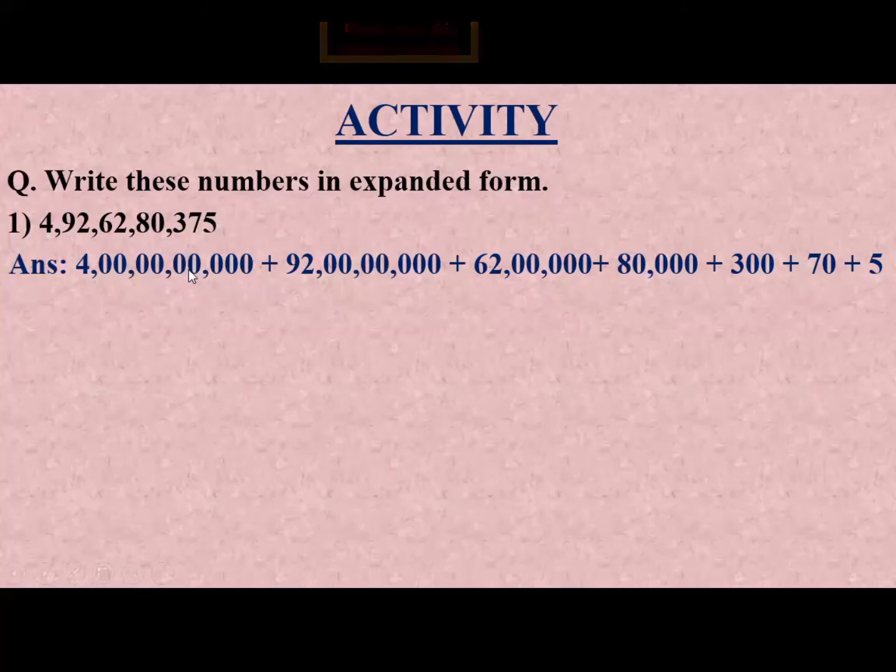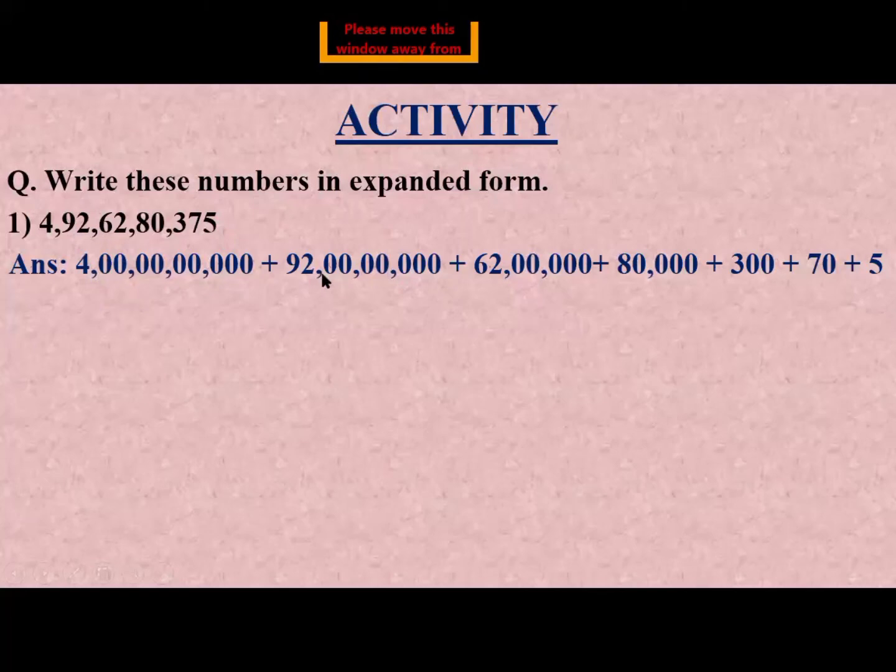The thousand group consists of 2-digit numbers, so we write 20 in the thousand place. After the thousand group we put a comma, and then we write 30 in the unit group. So this number is called 4 Arab. Then 92 is written in the crore group, so we write here 92 crore. First we write 92.